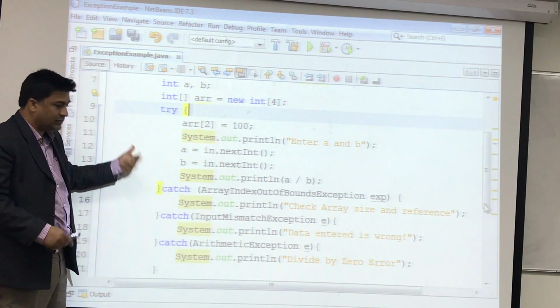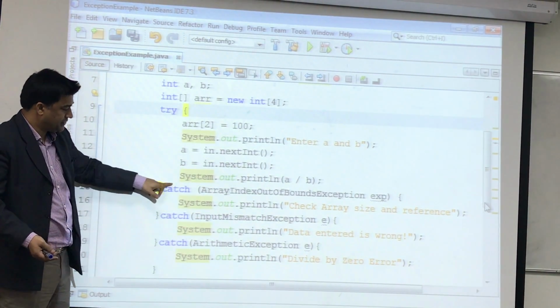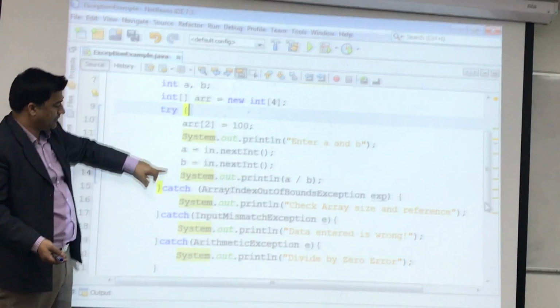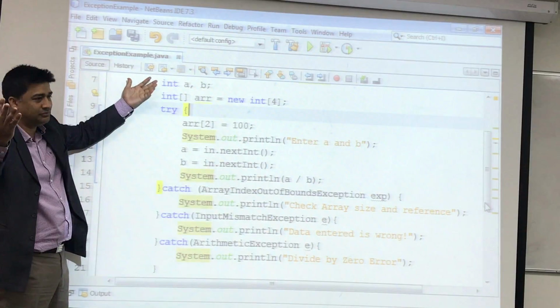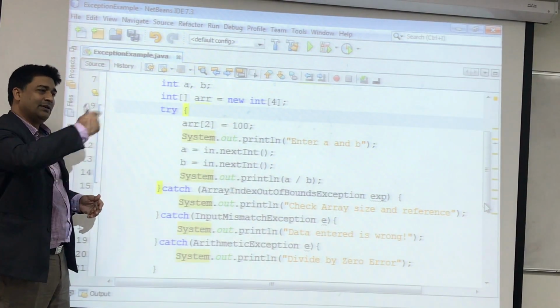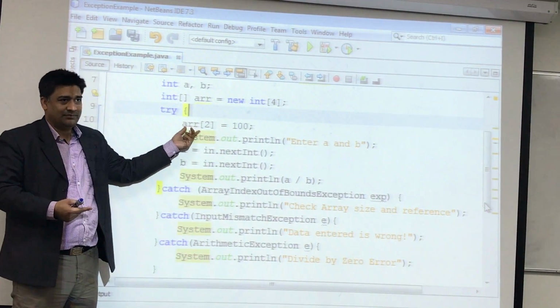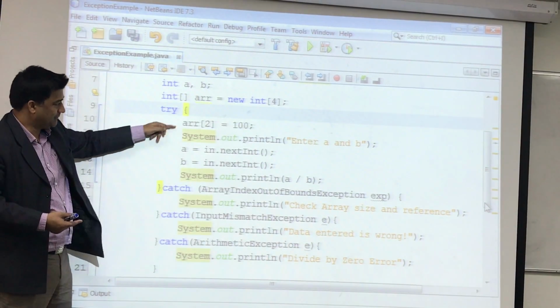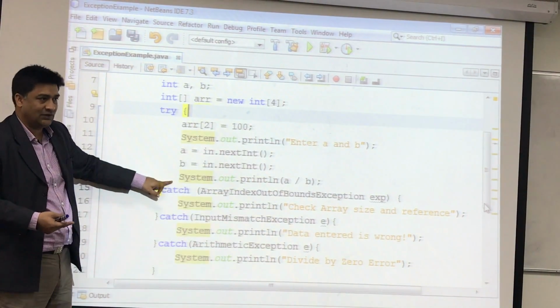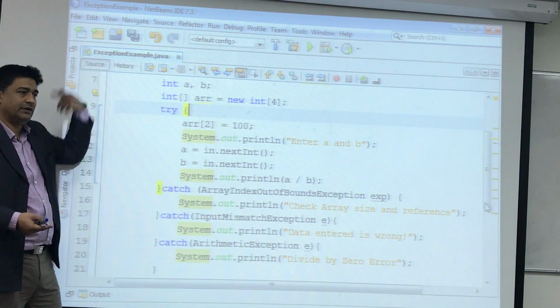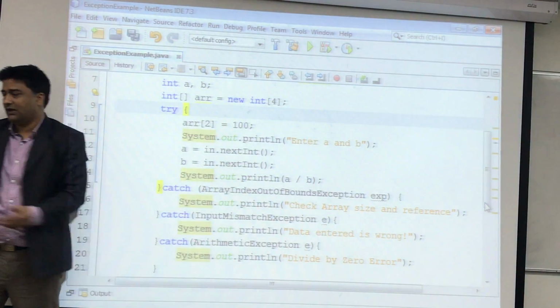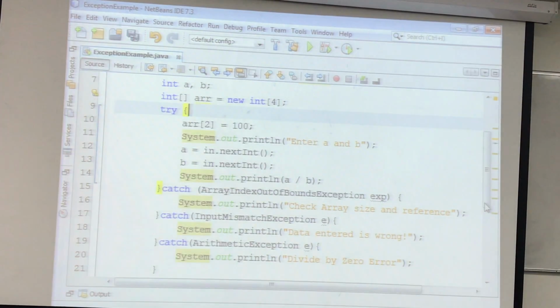So what I will do, I will use a Boolean variable, and I will make it true here and false here, and in the beginning I will make it true, and I will say while true. That's it. So it will keep repeating if there is an exception, because of the exception, it will not reach the end of your try block, right? So the Boolean will be true, so it will give you a case. So that idea we are going to apply here.